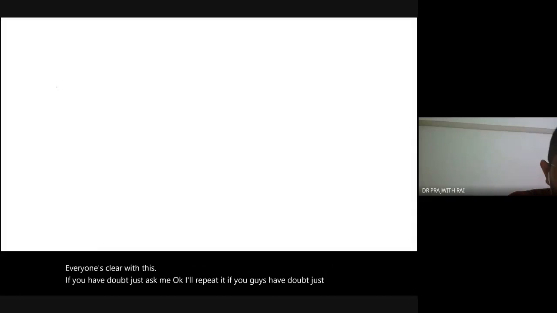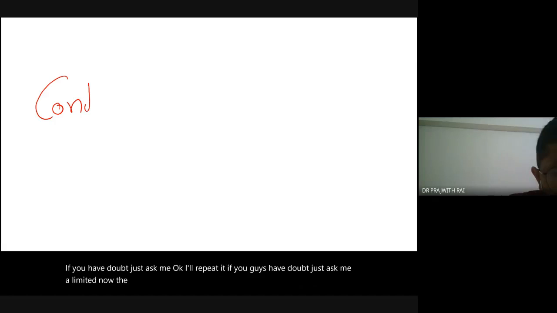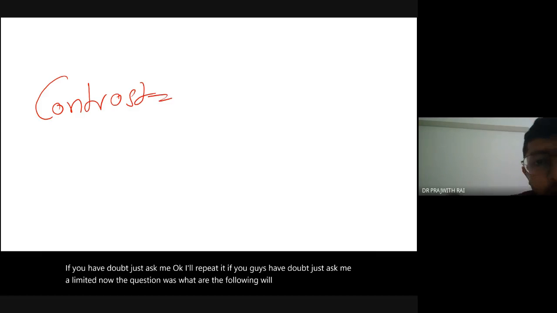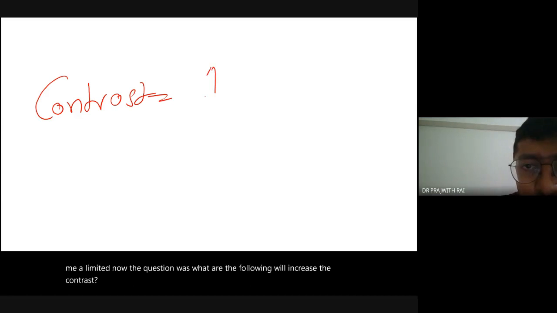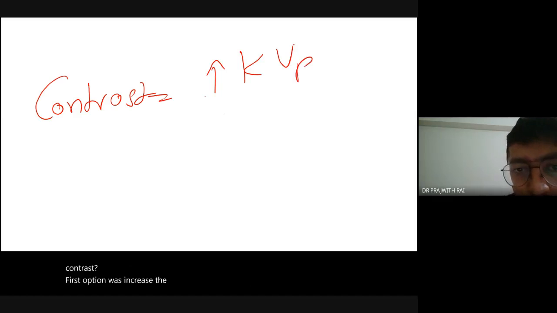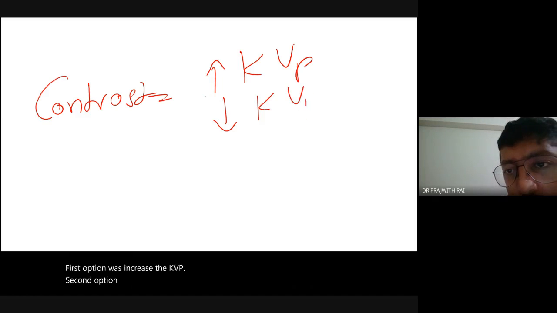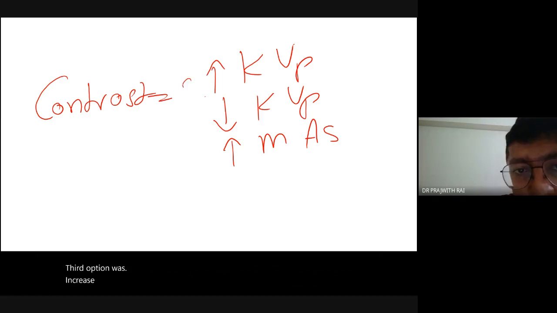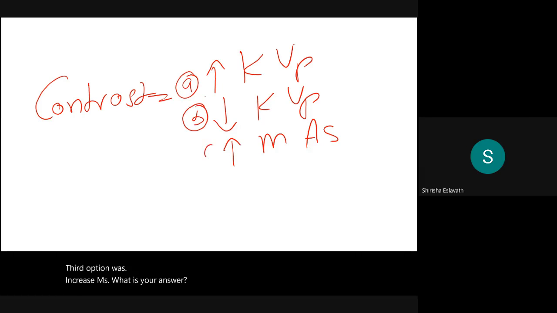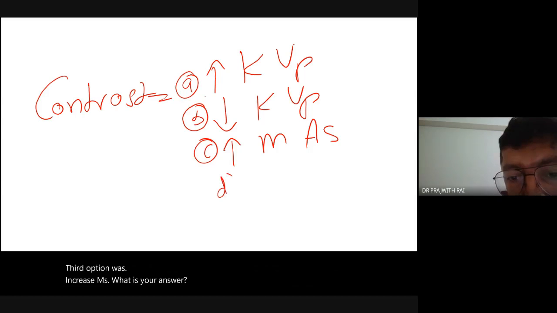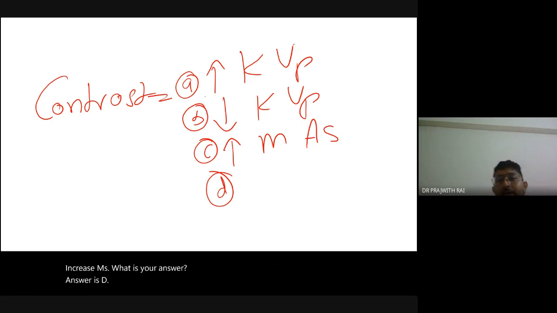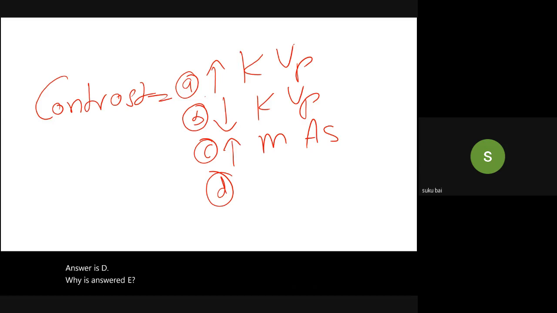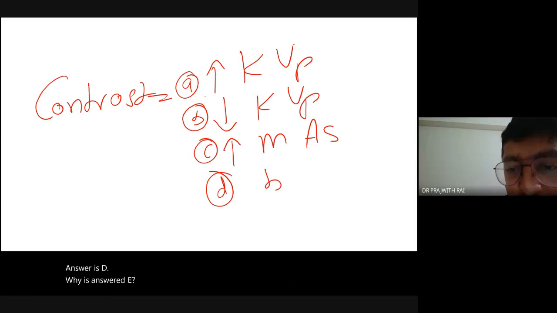Now the question was, which of the following will increase the contrast? First option was increase the KVP. Second option was decrease the KVP. Third option was increase MAS. What is your answer? Decrease KVP. Answer is D. Why is the answer D? Both B and C. Yes, the answer is B and C.